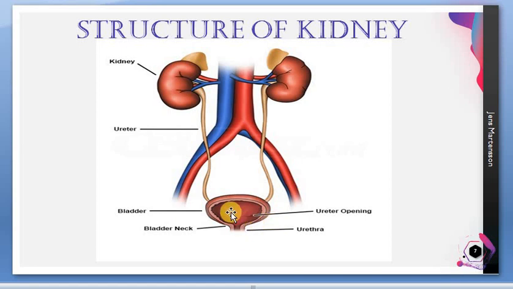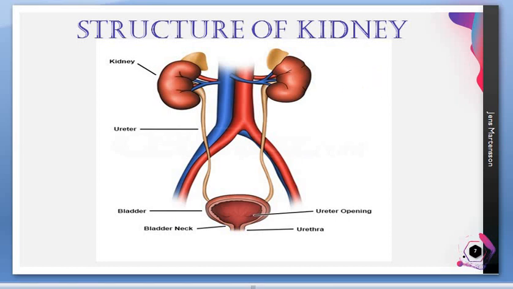Okay, the process of expulsion of urine is called urination, but that is a common word. As you are in 10th standard, you should know the scientific term for it. It is micturition. Micturition is nothing but urination, but you should write it as expulsion of urine. Expulsion of urine from the body is called micturition.